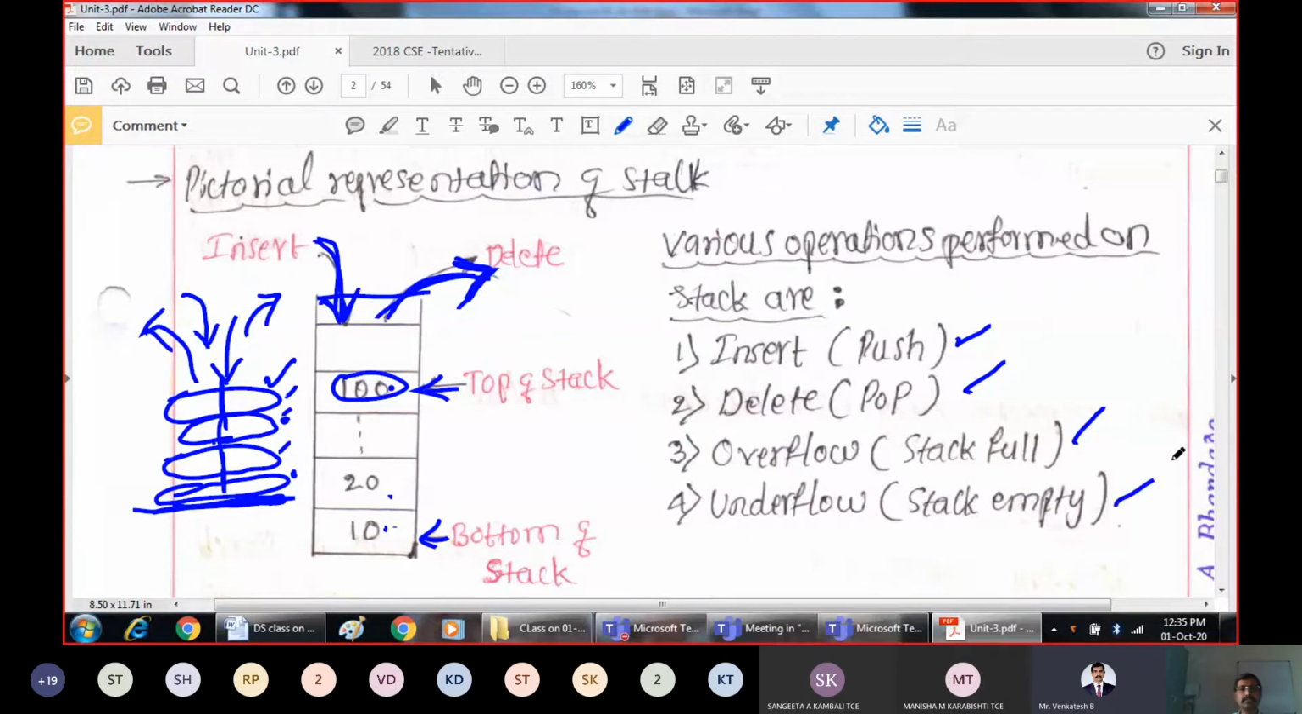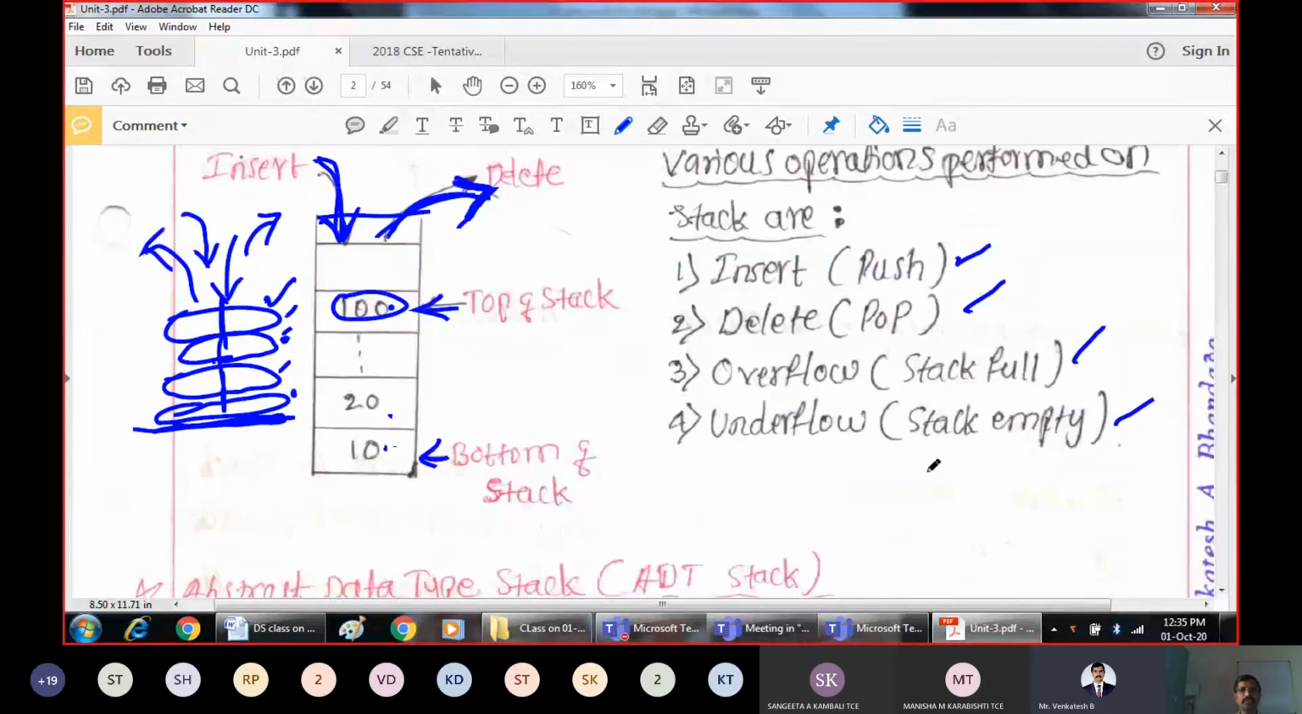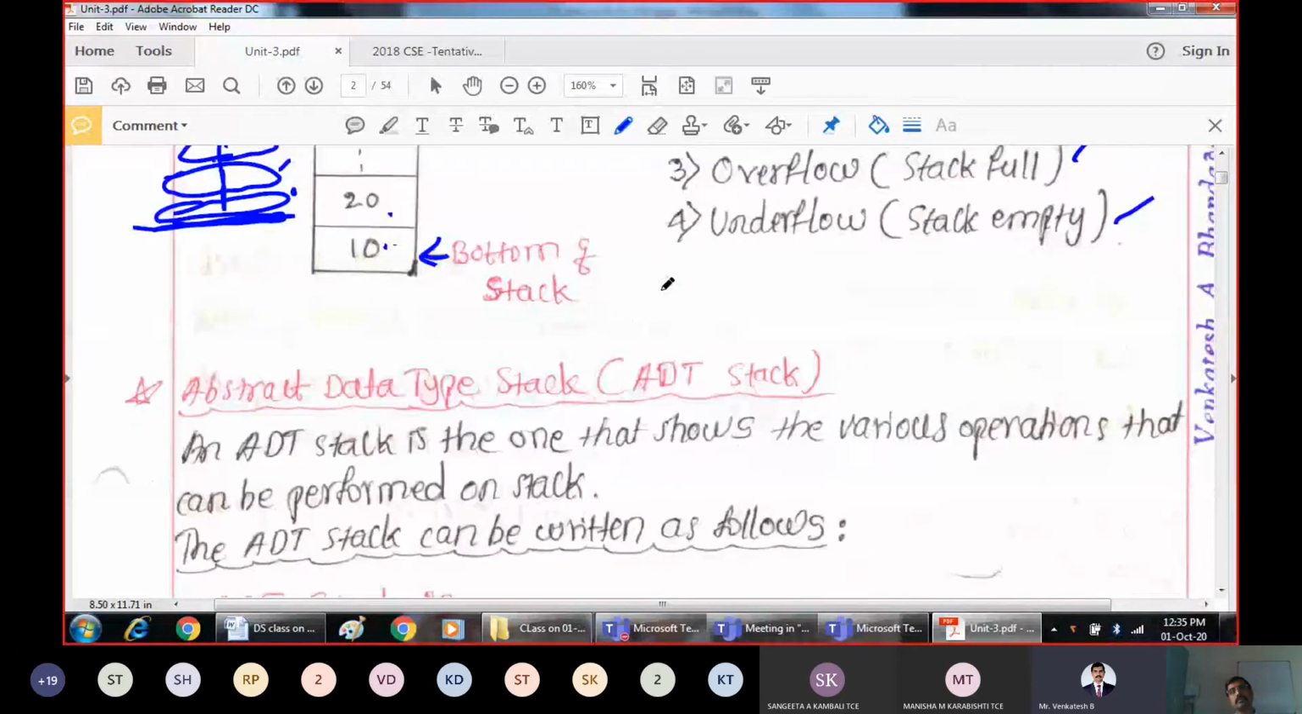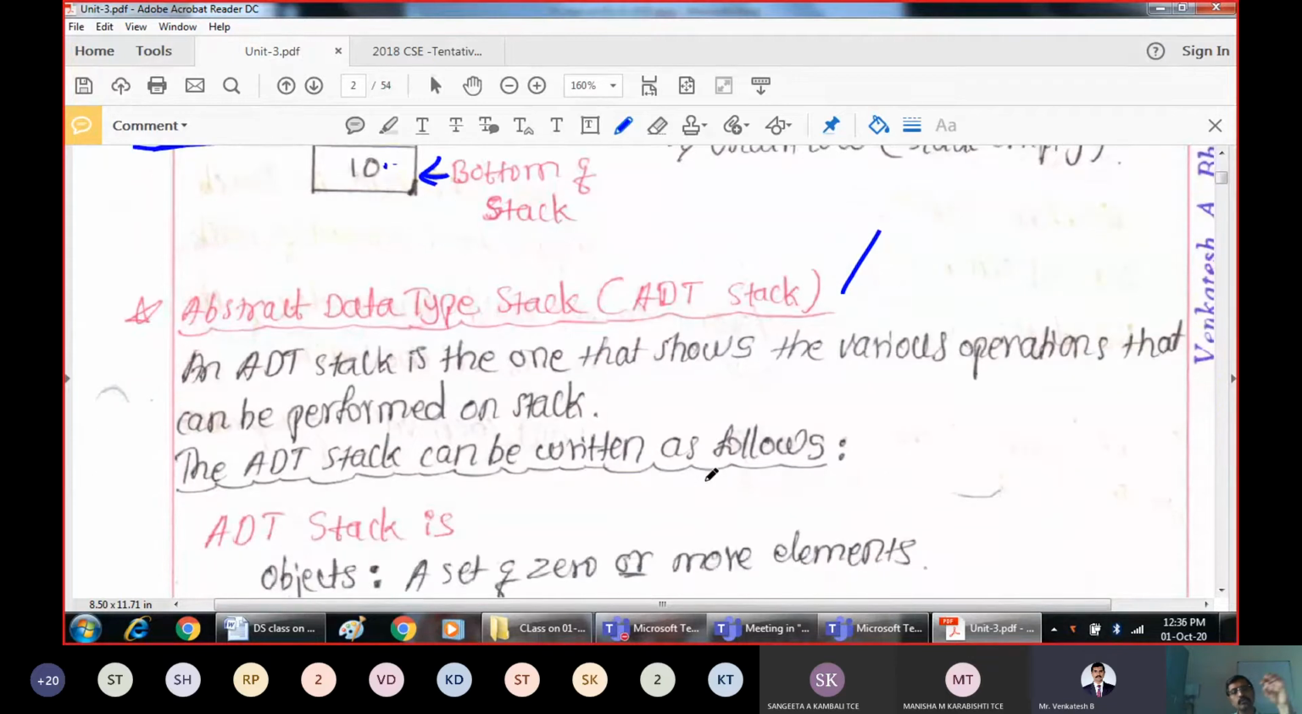So then we call it as a stack empty. So these are the fundamental operations, and we'll be covering each and every operation one by one. As I said earlier, whenever we talk about any data structure, we'll be studying the abstract data type of that data structure. What is abstract data type? It is going to tell the overview of the different operations we can do with that data structure.